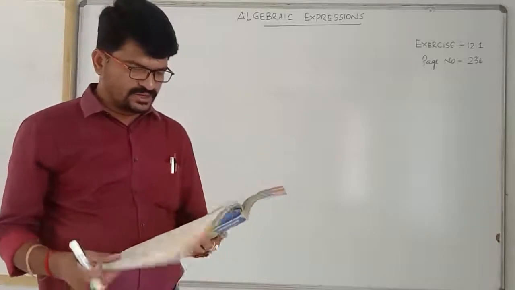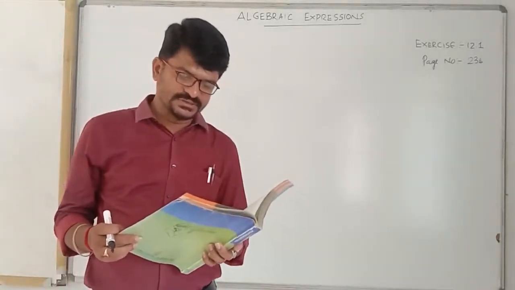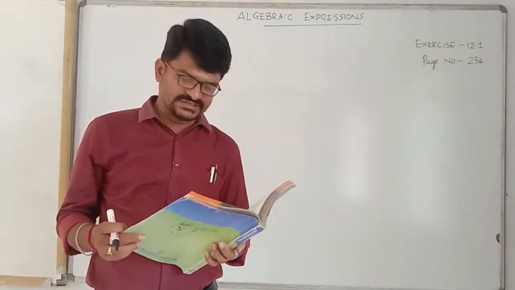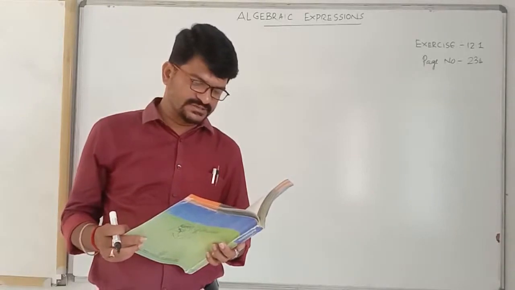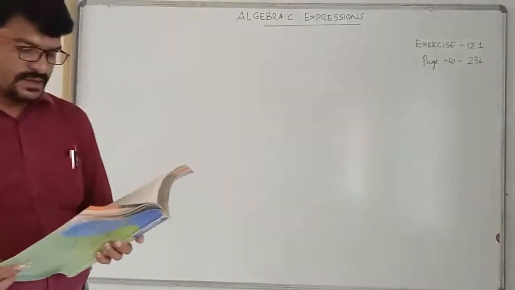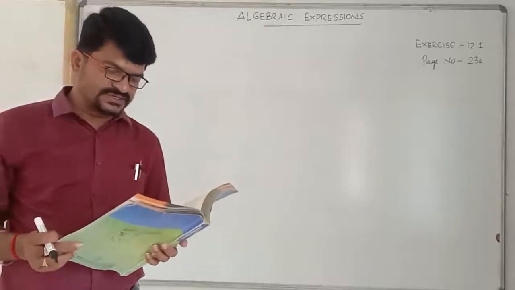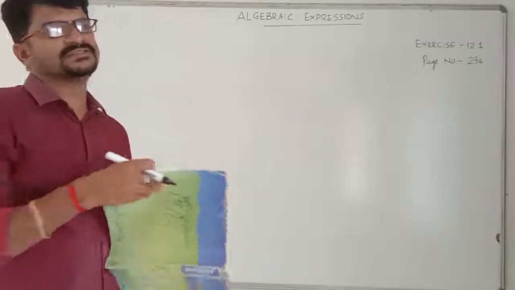Okay, second Roman done; complete the third Roman. Identify the numerical coefficients of the terms other than the constants in the following expressions.